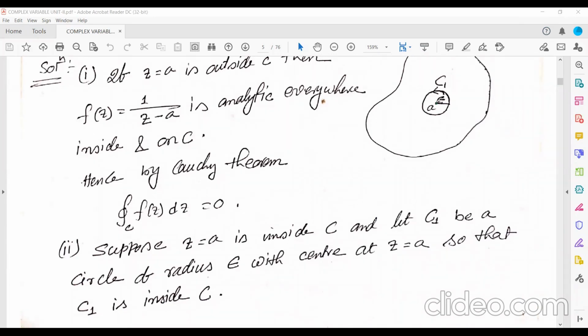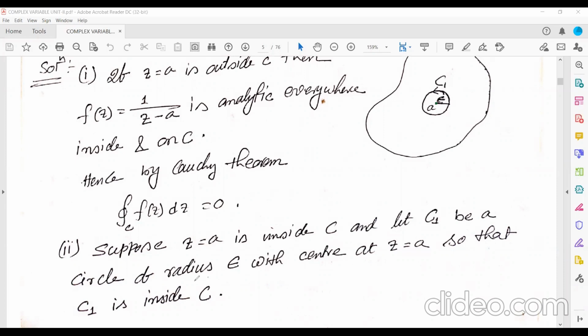So what I am going to do here is form a small circle with center at A and radius epsilon, and mark this region as C1.